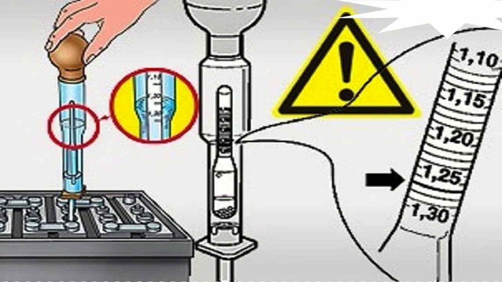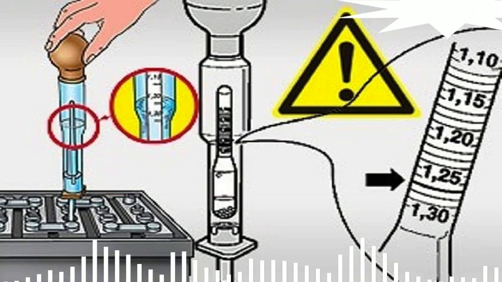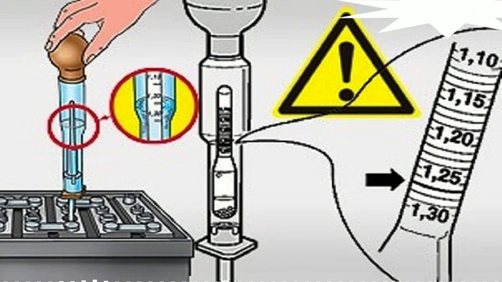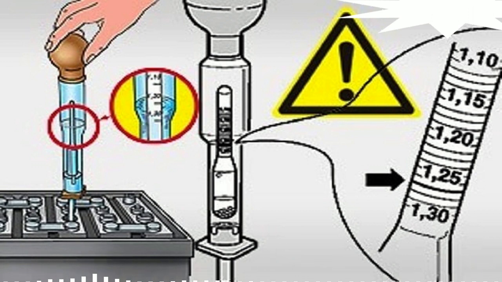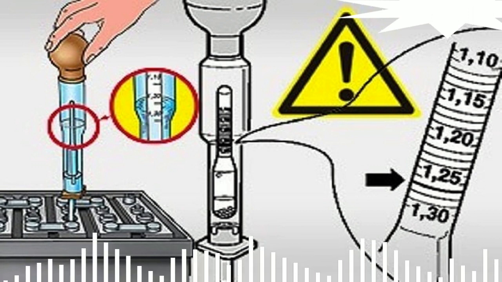M/V. Step 6. The task of determining density is much easier if you have a hydrometer. This device is a glass flask with a float and a scale. Just dip it into the liquid so that it does not touch the bottom, and read the density of the liquid on the scale at the top of the hydrometer. Motorists often use a hydrometer to determine the density of the electrolyte in the battery.